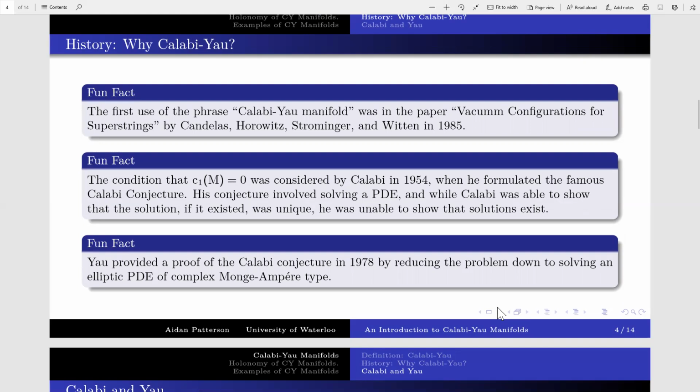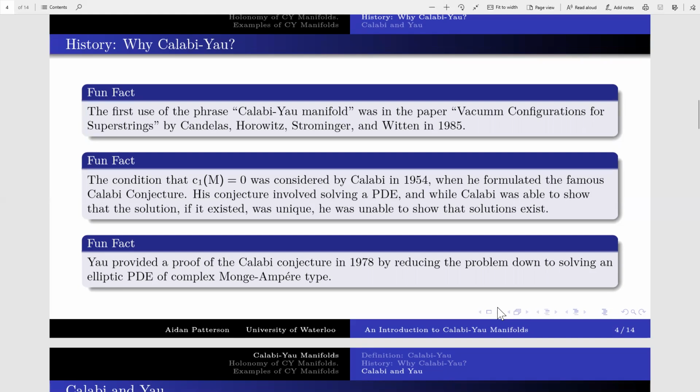All right, so what makes Calabi-Yau manifolds so special and worthy of study? The first use of the phrase Calabi-Yau manifold was in a paper, Vacuum Configurations for Superstrings by Candelas, Horowitz, Strominger, and Witten in 1985. In this paper, the authors modeled spacetime as a direct product of 4D Minkowski space and some compact six-dimensional manifold. They deduced that this manifold was Kähler and that it had a holonomy SU(3), which for us is equivalent to the vanishing of the first Chern class.